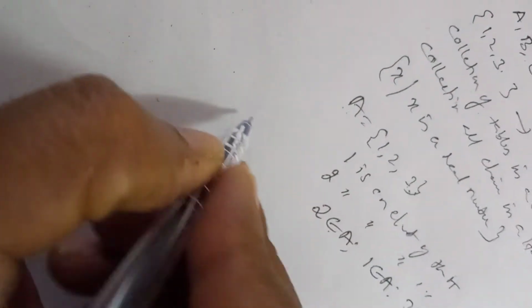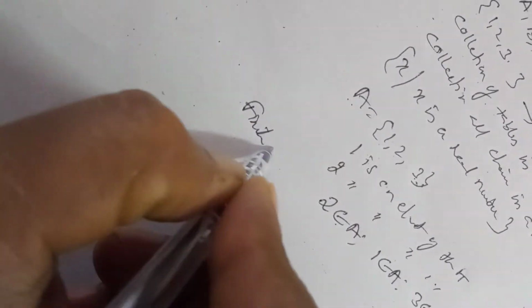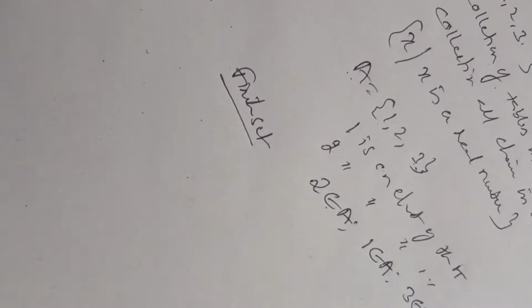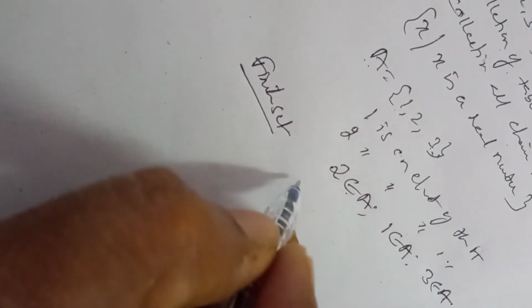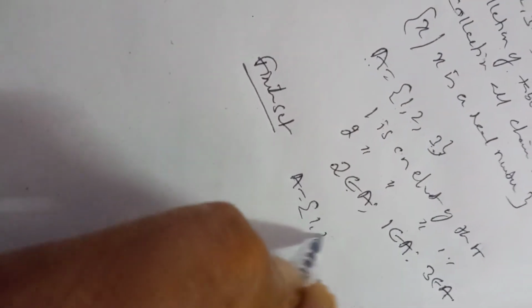Now, the next one: finite set. What do you mean by a finite set? Suppose a set contains a definite number of elements, that means a countable number of elements.